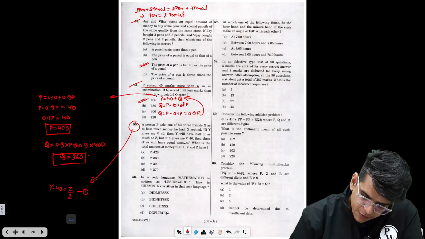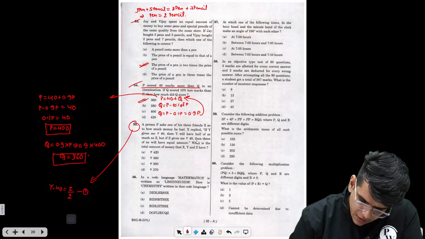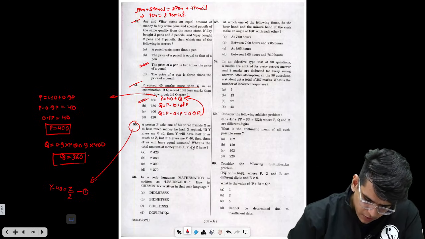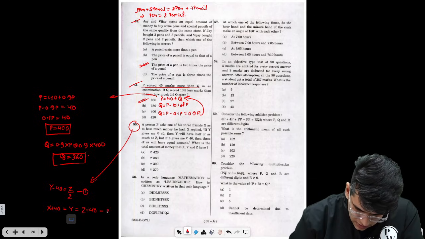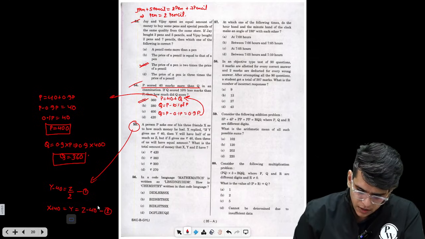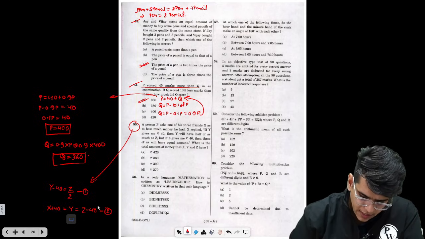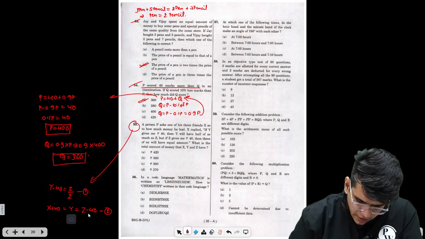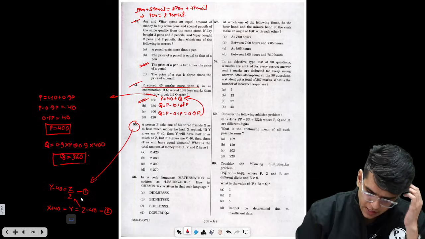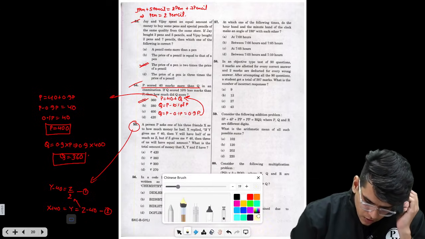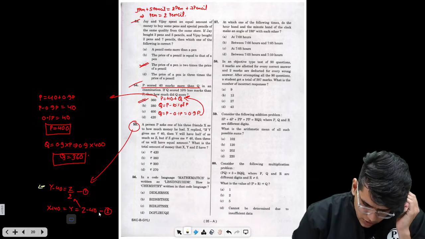But if Z gives me 40, then the three of us will have equal amount. So X will get 40, Y stays as it is, and Z has given 40. This is the second equation. Now in the first equation, you can put Y equals Z plus 40.